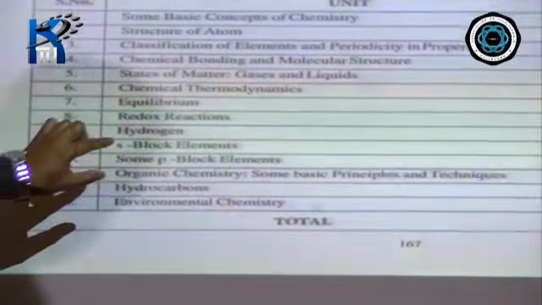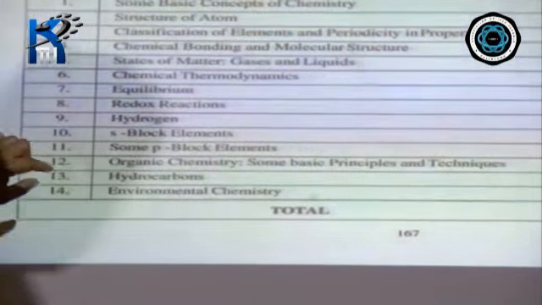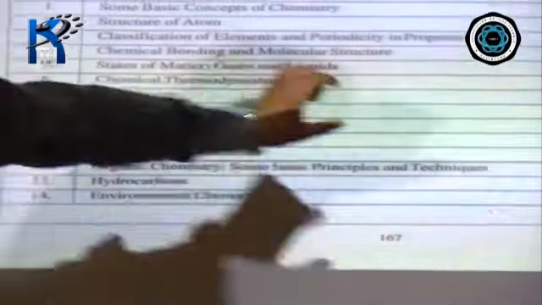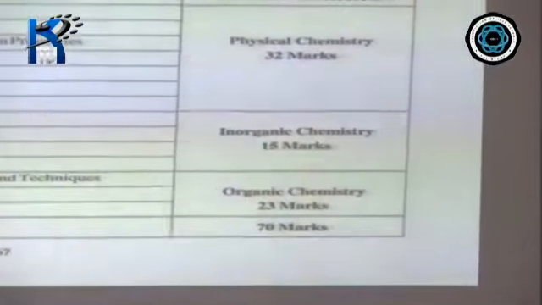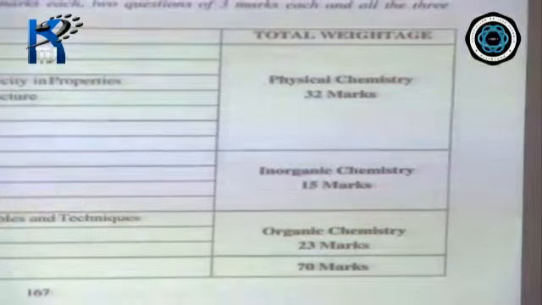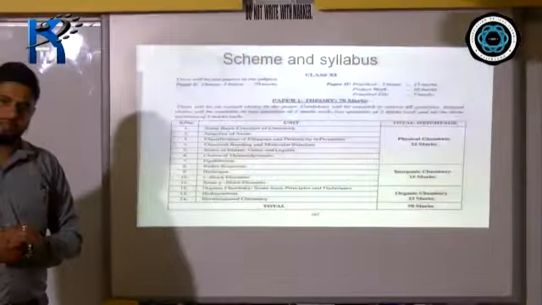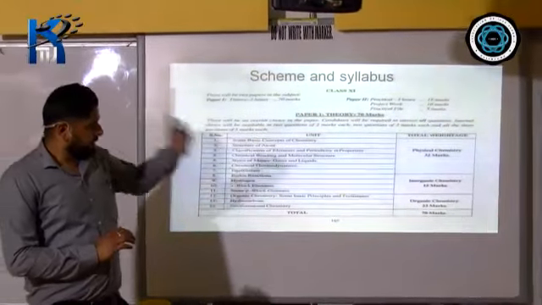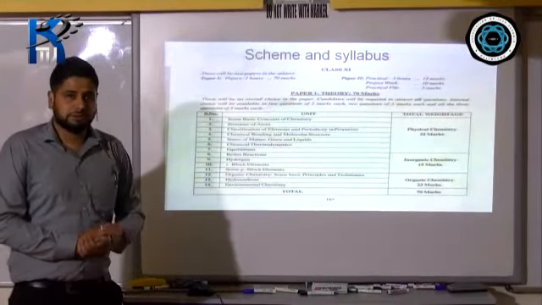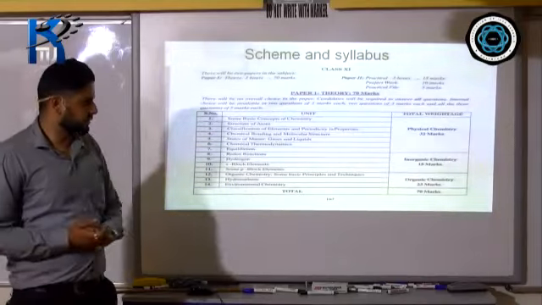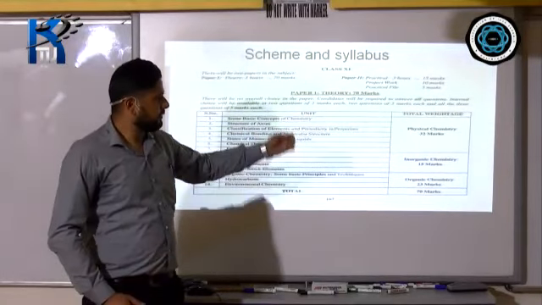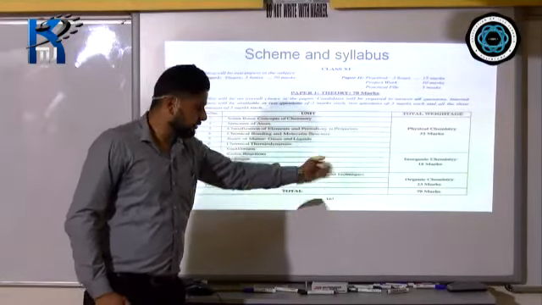And the last part, from organic chemistry to environmental chemistry, comes under organic chemistry. Till class 10, you have studied general chemistry. From class 12 onwards, you have to study 3 branches of chemistry: physical chemistry, inorganic chemistry, and organic chemistry.